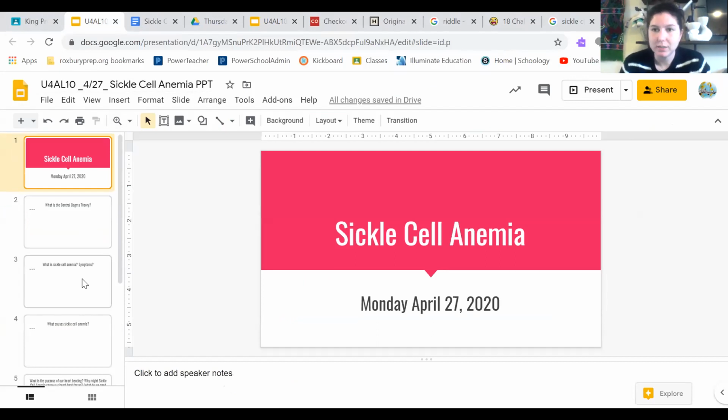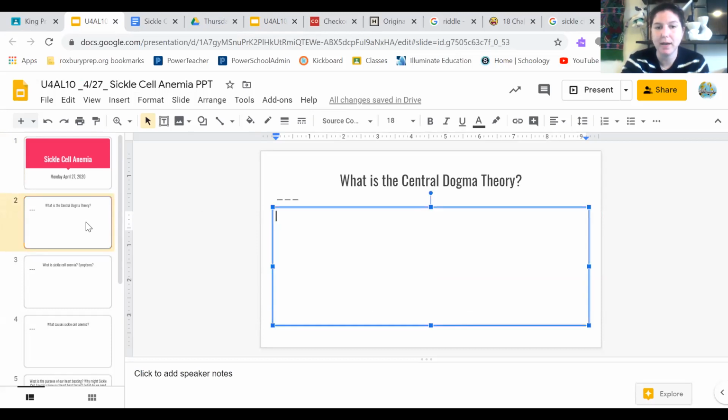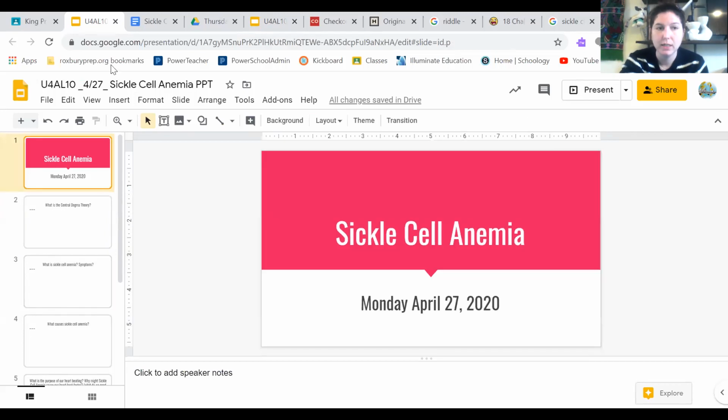I know a lot of you like to jazz up your slideshow. I really appreciate that. I have to look at hundreds of these, so make it your own, change it up, just make sure you answer the questions. All the questions should just go right below it in this text, type away. You can make the font bigger, you can change it again, however you want to do it.